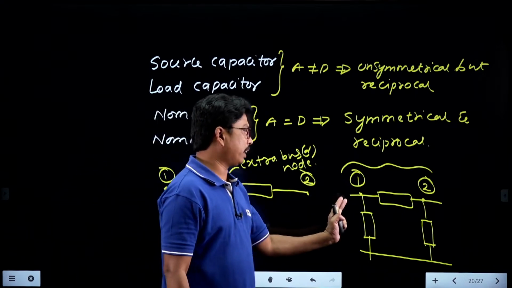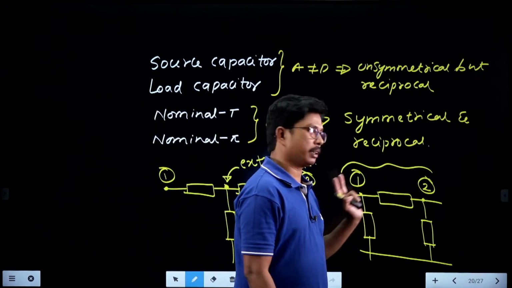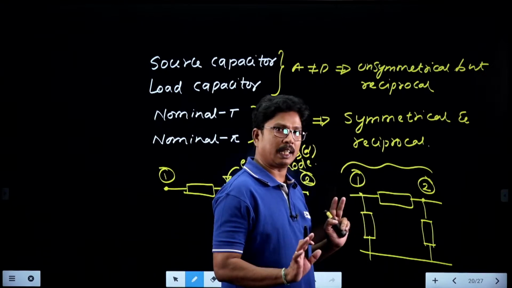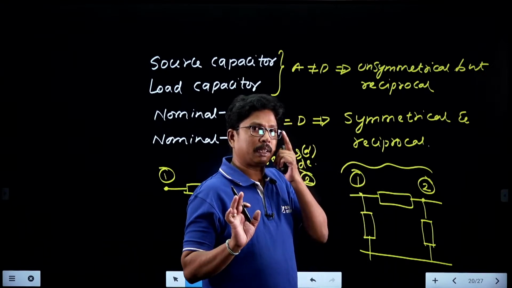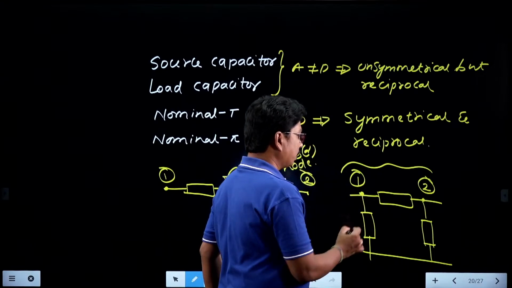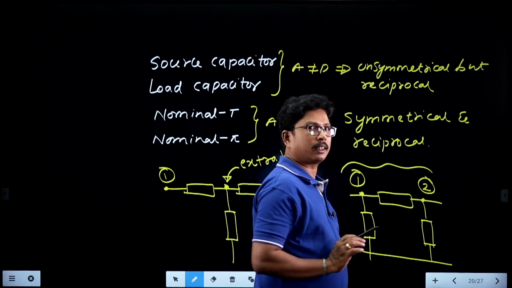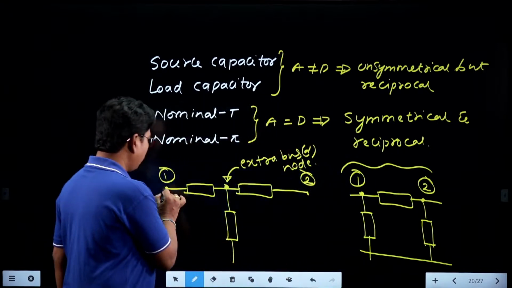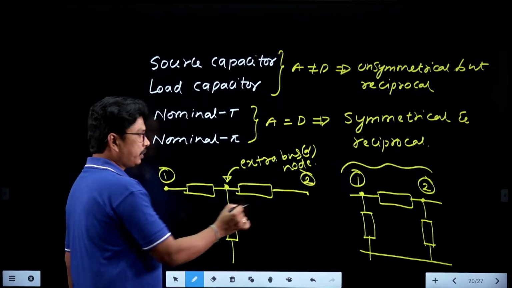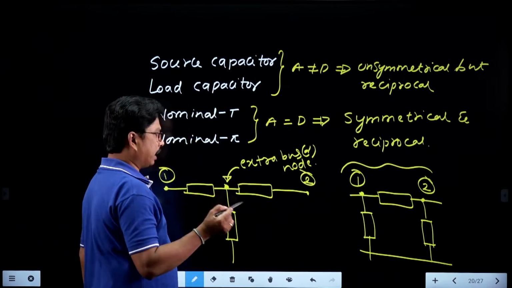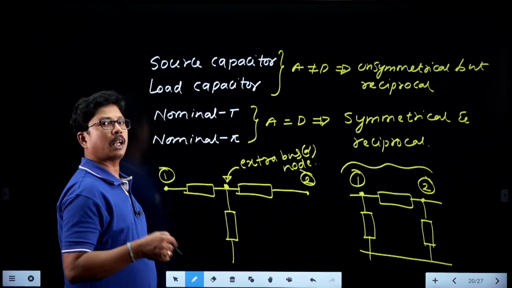But for the pi network, we only have two buses. If you are calculating Y11, that means Y bus, you add all the admittances connected to bus 1. For Y22, add all the admittances connected to bus 2. But here, along with Y11 and Y22, we also have to calculate this extra node admittance.